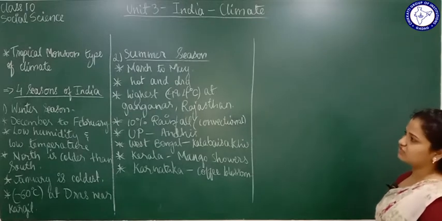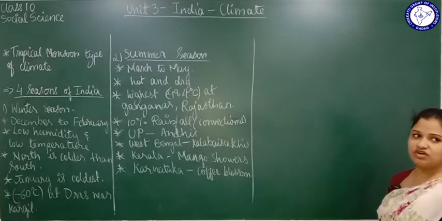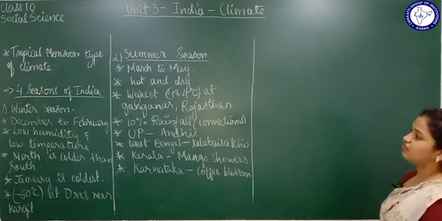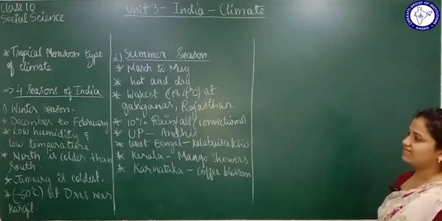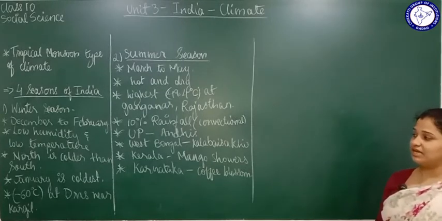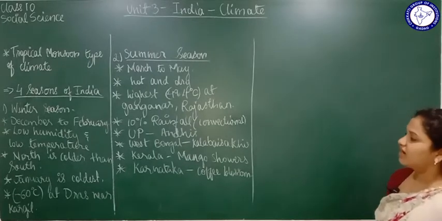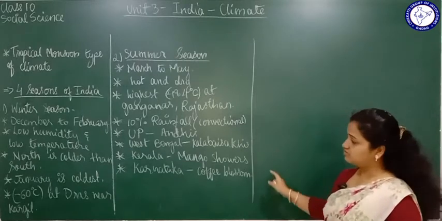This season is very hot and dry. Apart from that, the highest temperature recorded in this season is 49.4 degrees Celsius. It was recorded at Ganganagar in Rajasthan. Here, convectional rainfall will take place, which is 10% of the annual rainfall in the summer season. Convectional rainfalls are known with different names in different states.